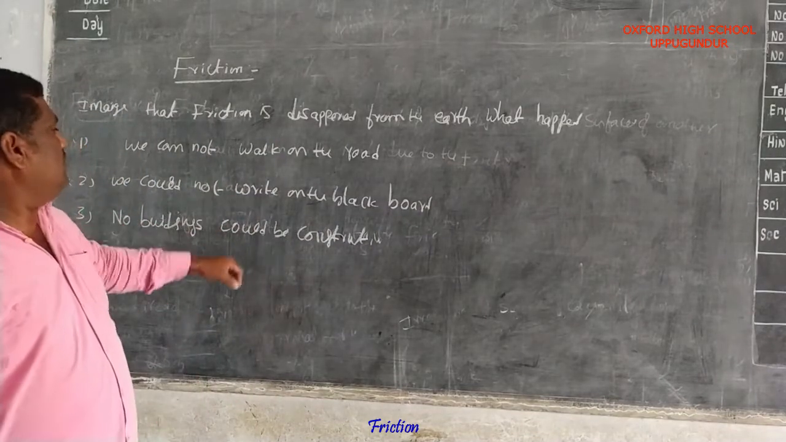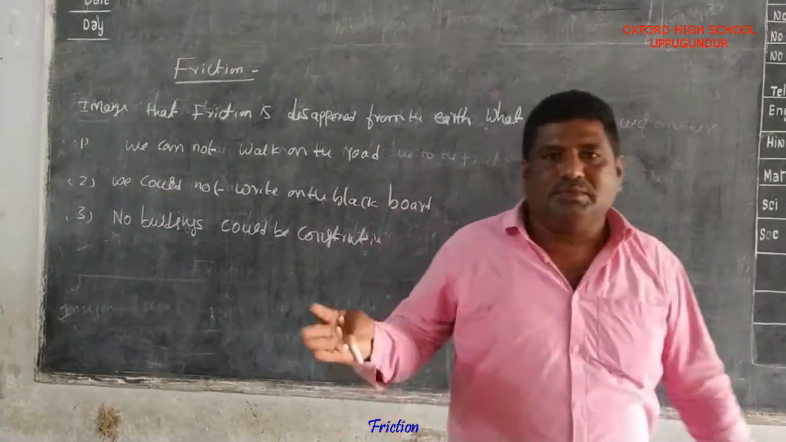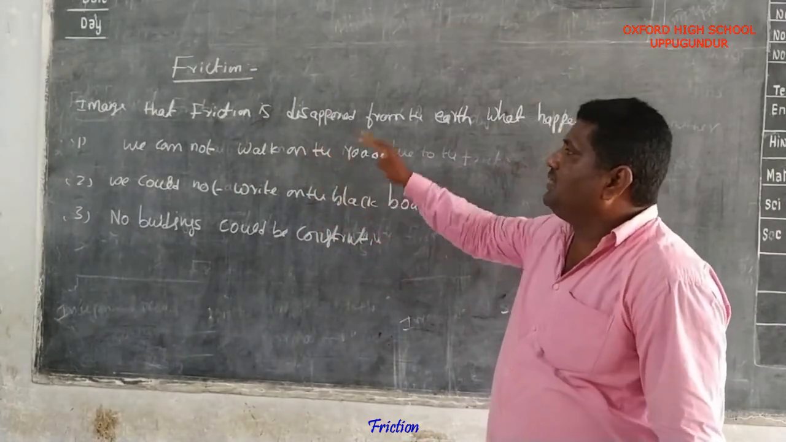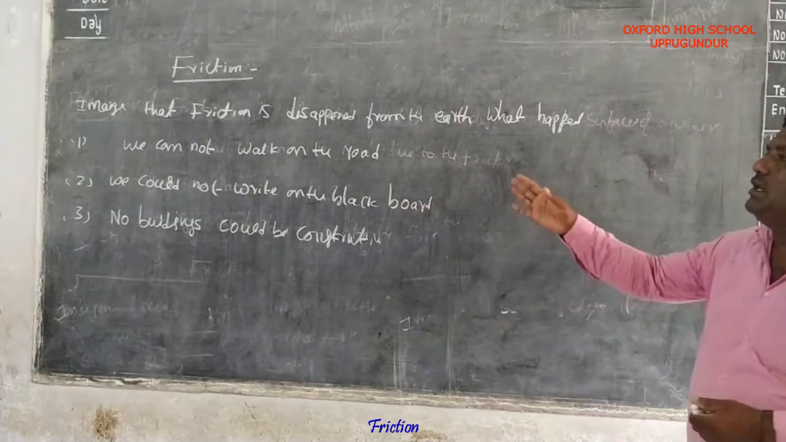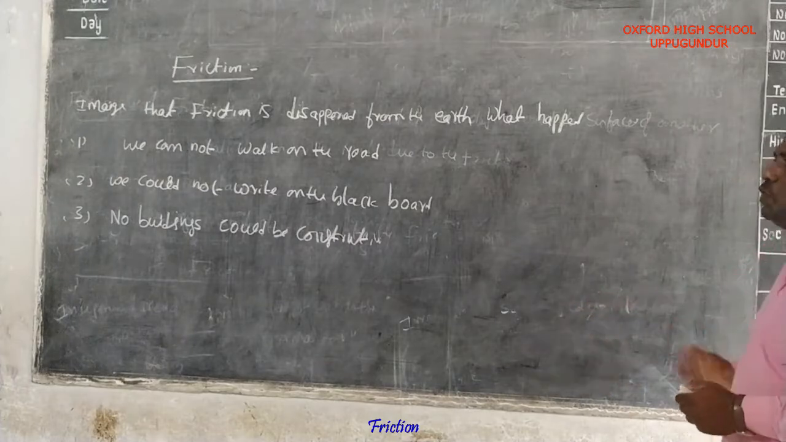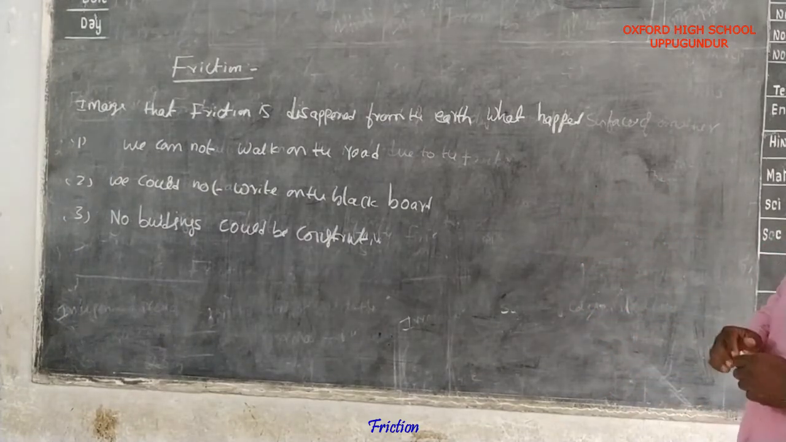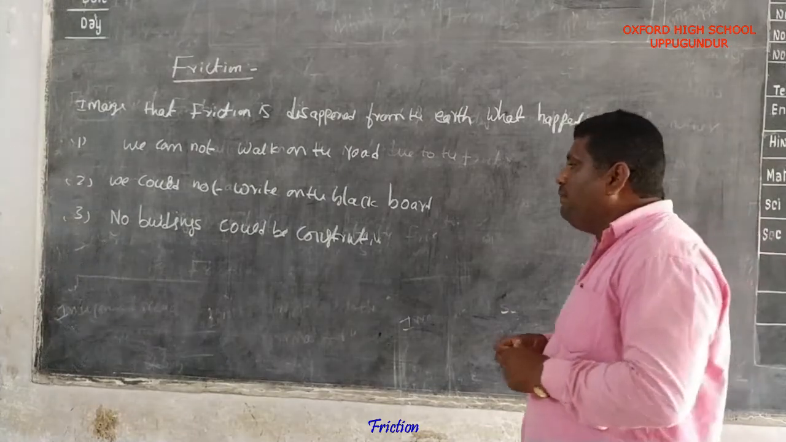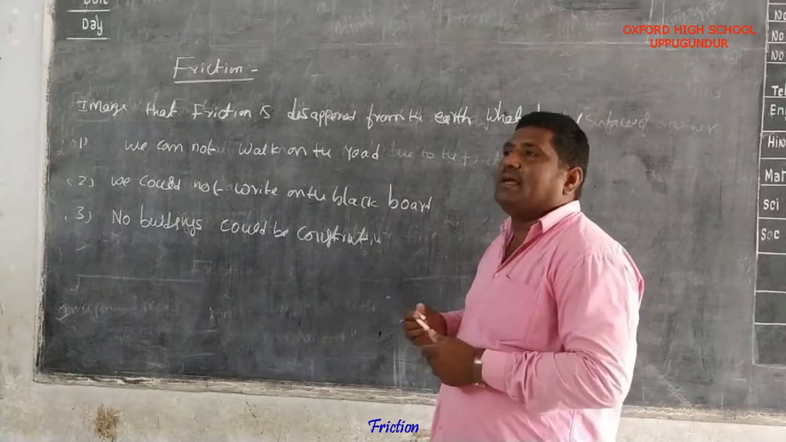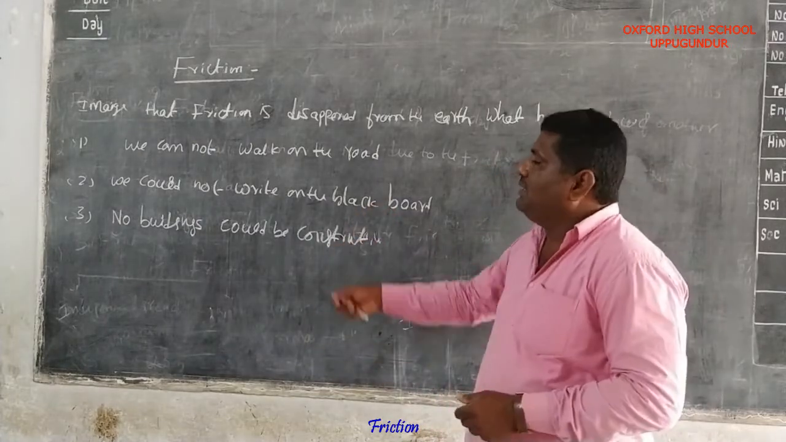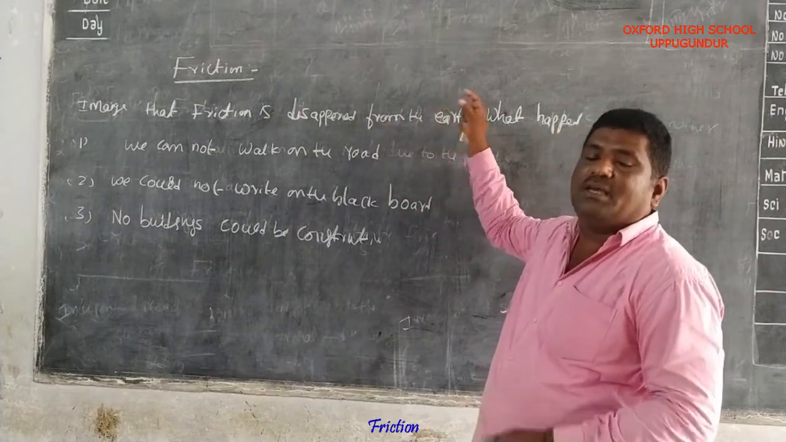So, imagine that friction disappeared from the earth. What would happen immediately? We cannot walk on the road. We could not write on the blackboard. No buildings could be constructed.